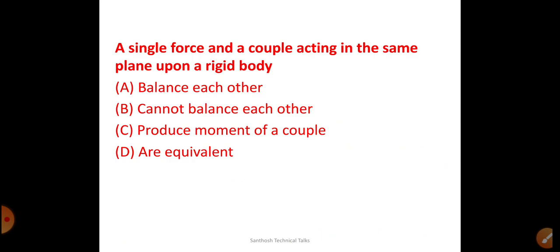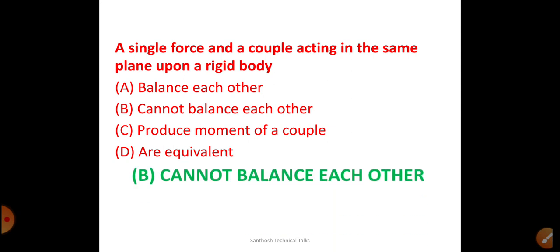A single force and a couple acting in the same plane upon a rigid body, what will happen? They cannot balance each other. A single force is different, a couple is different, so they cannot balance each other.